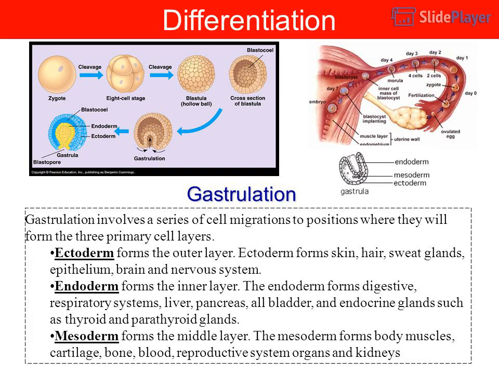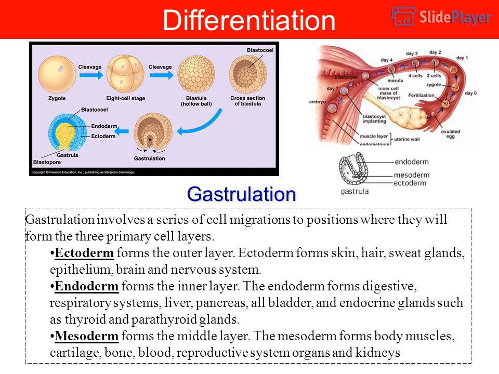Differentiation, gastrulation. Gastrulation involves a series of cell migrations to positions where they will form the 3 primary cell layers. Ectoderm forms the outer layer. Ectoderm forms skin, hair, sweat glands, epithelium, brain and nervous system.